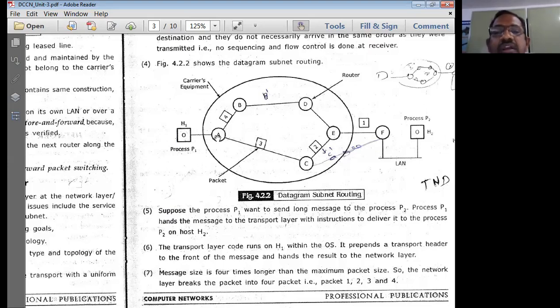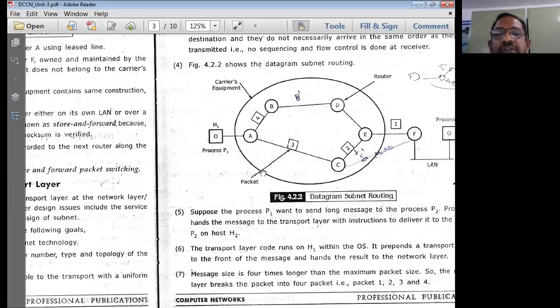So here these routers A, B, and C are connected by lines. See, this is a line called B dash. This entire line I can call a B dash line. This entire line from here to here I can call a C dash line. So these routers are connected by this line called B dash. A, B, D, and E are connected by the line B dash. A, C, E are connected by a line called C dash.